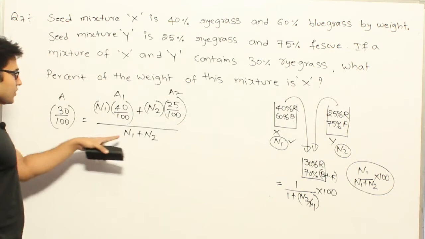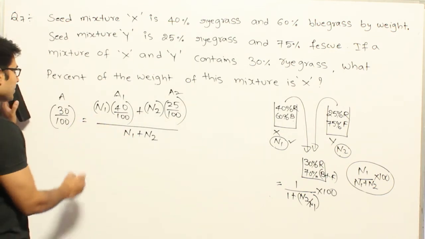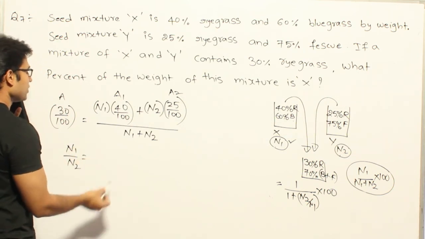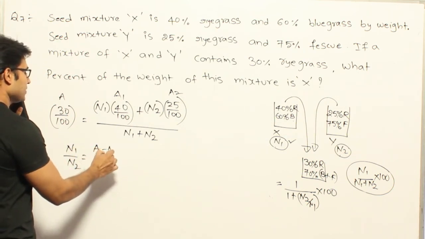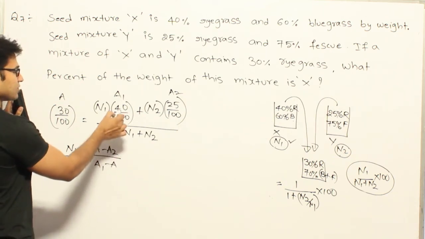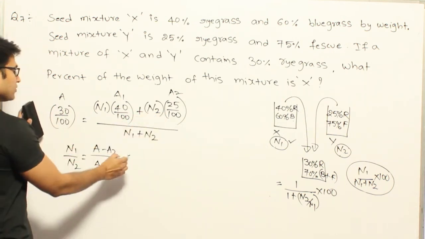Now you can get the ratio of n1 by n2 from this by cross multiplying and arranging the terms. If you remember it, n1 by n2 is equal to (a minus a2) divided by (a1 minus a). In this case we are assuming a is this one, a1 is this, a2 is this, so you can directly substitute.